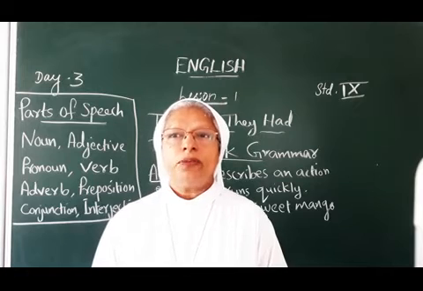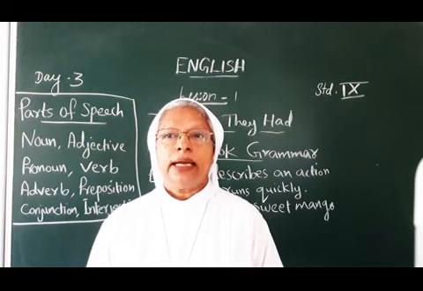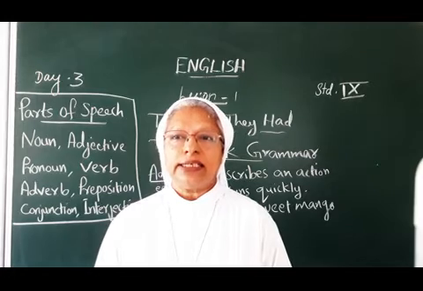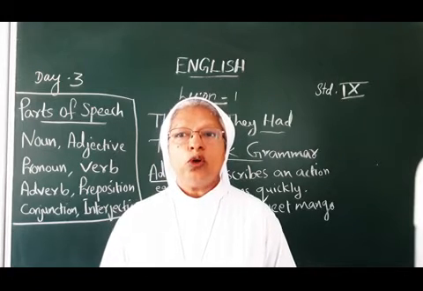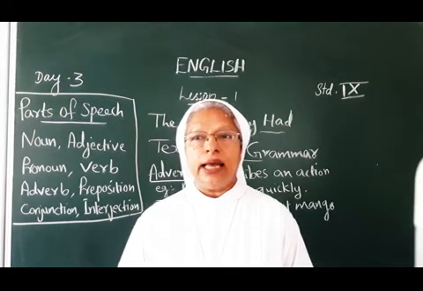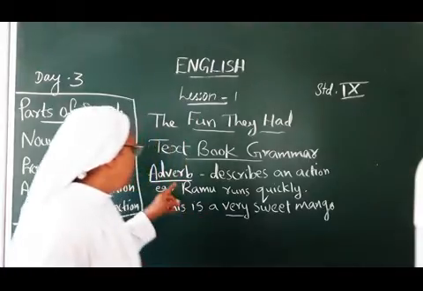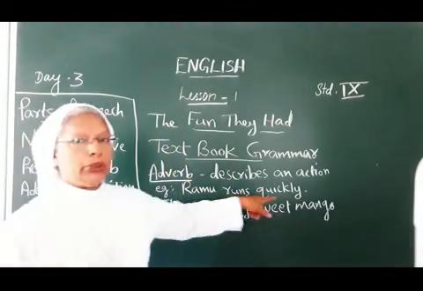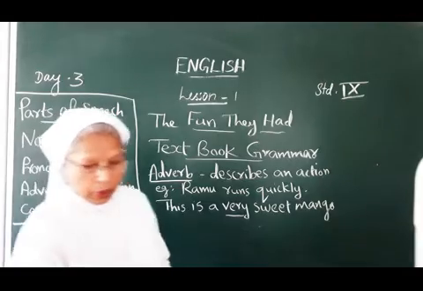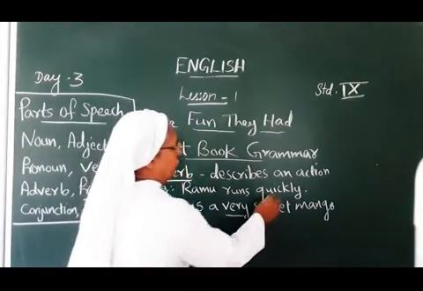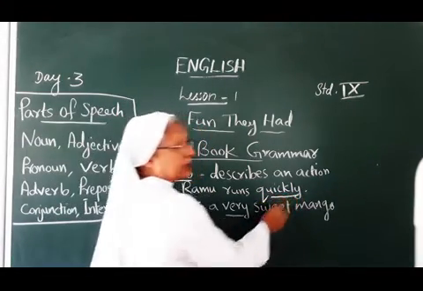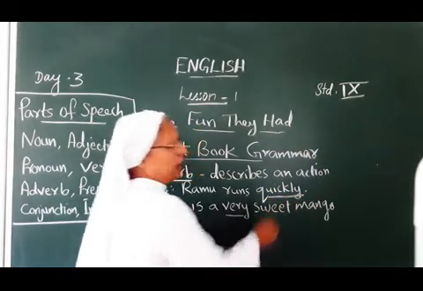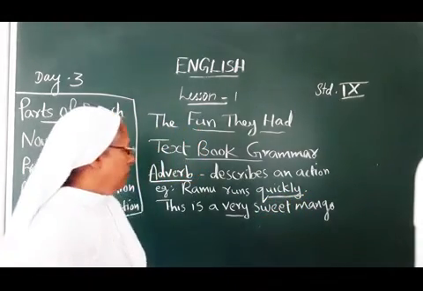Usually, adverbs end with ly. But in all cases, it is not true. Mostly, it ends with ly. Another example is Ramu runs quickly. Here, quickly is an adverb. Quick is an adjective. When we add ly to it, we get quickly, an adverb.